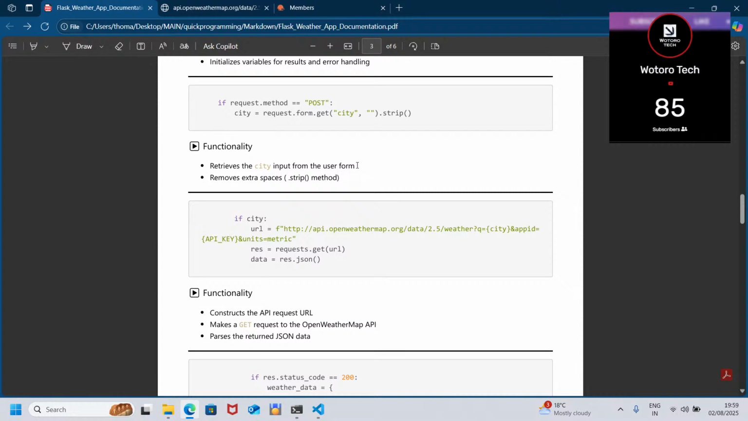Yes, so we are going to have a form. Then it removes extra spaces, dot strip. So these are Python string methods. Yeah, string methods. So we shall look at that some other time. Shall look at all of them.